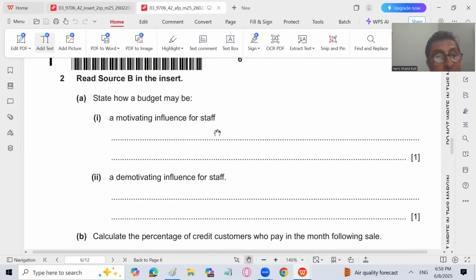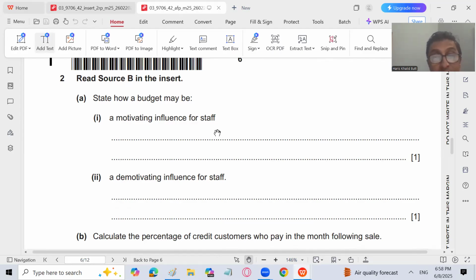A demotivating influence for staff occurs when a budget is imposed on the staff, meaning it is a top-down budget, not a bottom-up budget. Top-down means it is prepared by the top management and implemented directly on the employees.